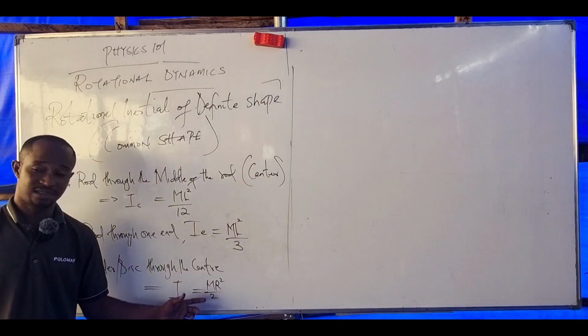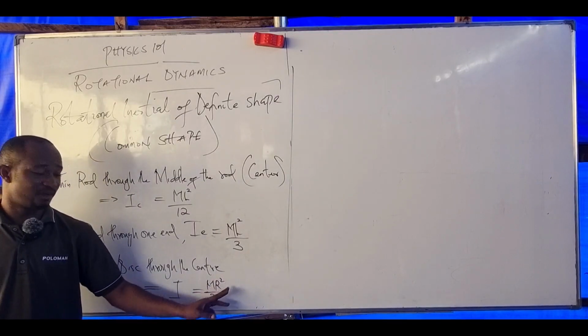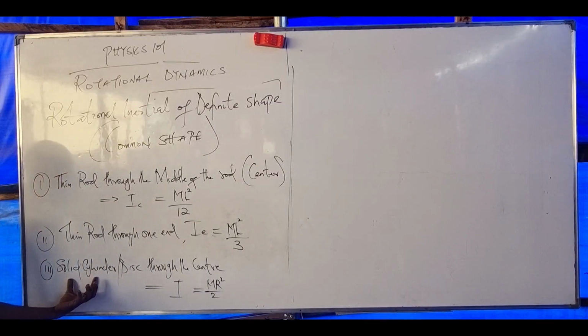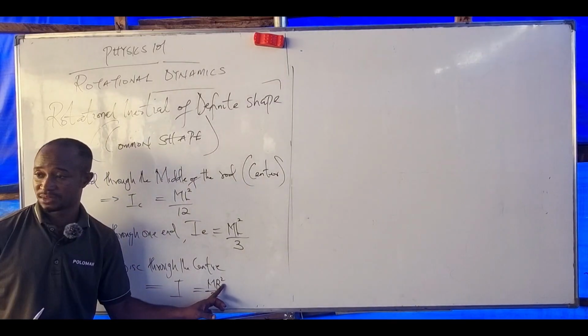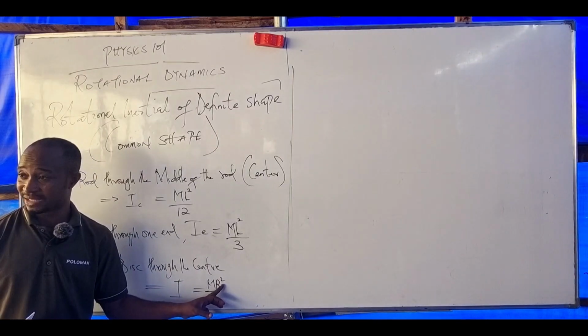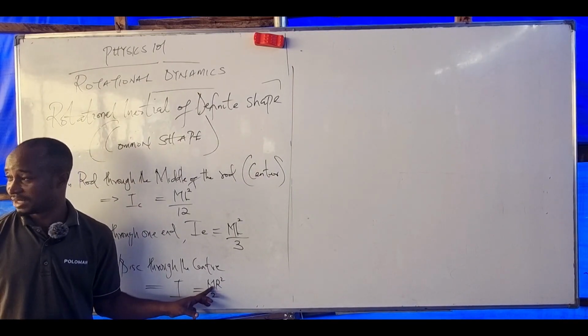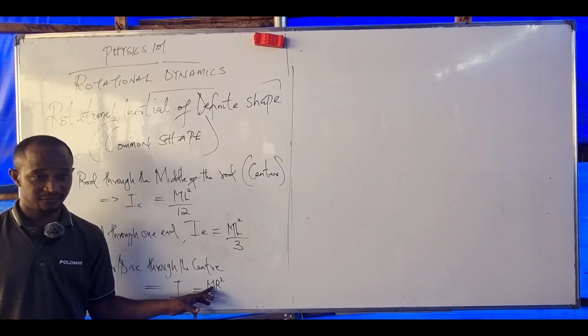The inertia is the same, ML square over 2, for that of a disc and that of a solid cylinder. The word R represents the radius of that disc, and M is the mass of the disc or the cylinder. Are you following?